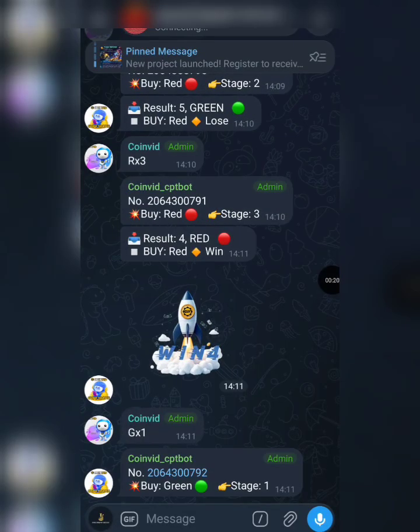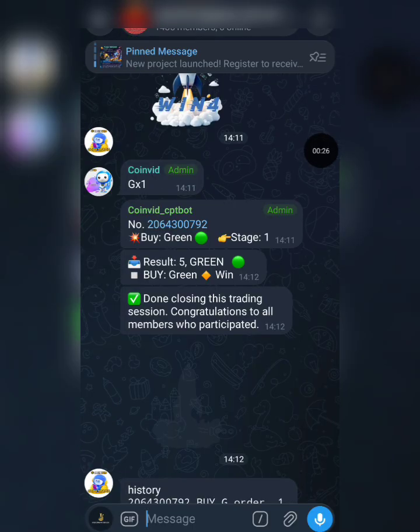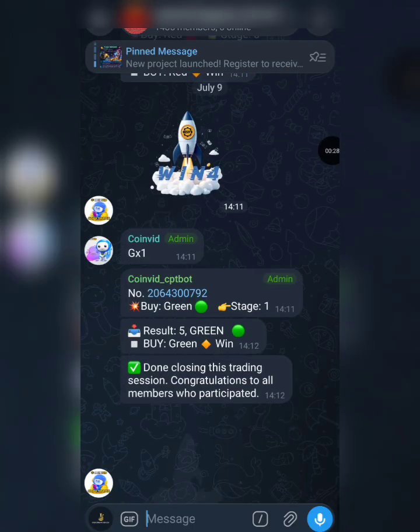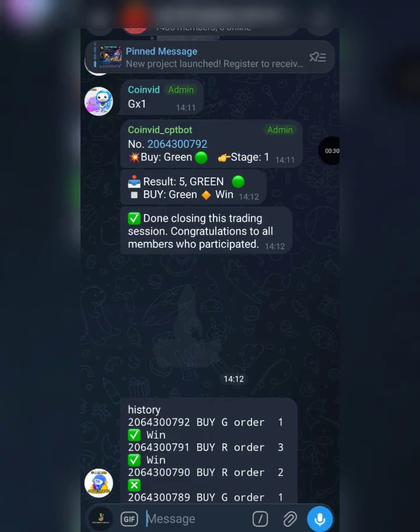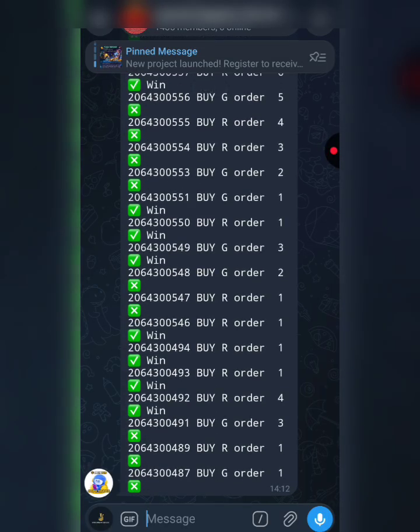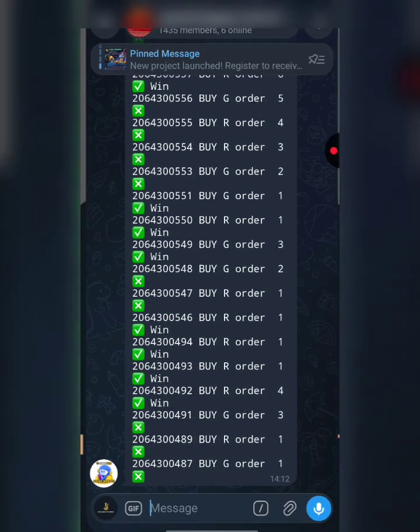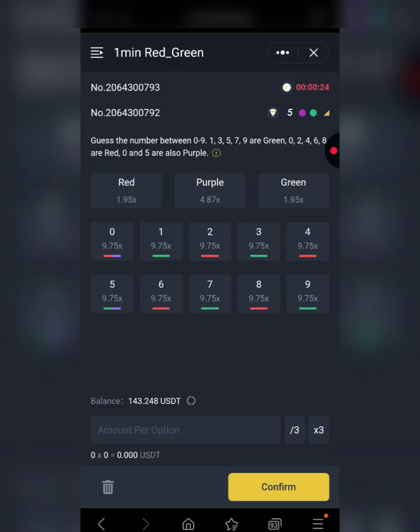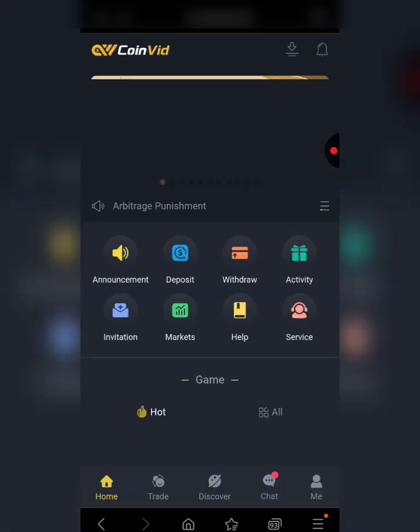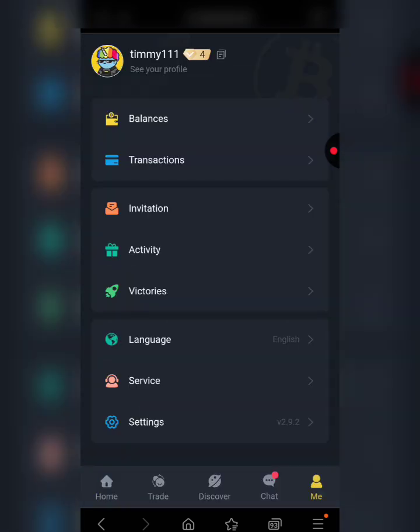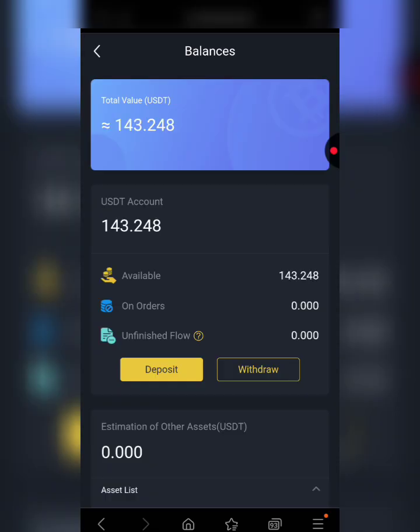One thing on this signal group is that once the signals have 5 wins, they will stop the signal and you have to wait for the next hour to proceed. Okay, but what I basically do is once I've made some profit, I withdraw it immediately before the next round or before I come back to try again. All right, and I always give a gap. Okay, I don't play every round. That's another thing. So I'm actually giving you some tips right here.